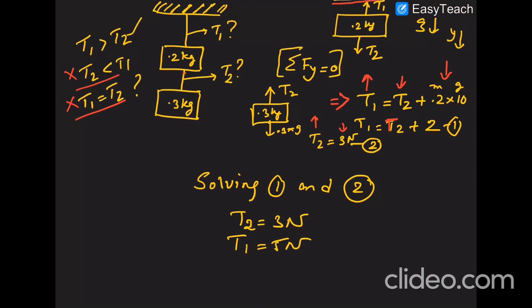Now from these two equations, T1 equal to T2 plus 2 and T2 equal to 3, with the unit Newton. If you solve these two equations, you will get T2 equal to 3 Newton and T1 equal to 5 Newton. Also we understood that intuitively T1 should be greater than T2.